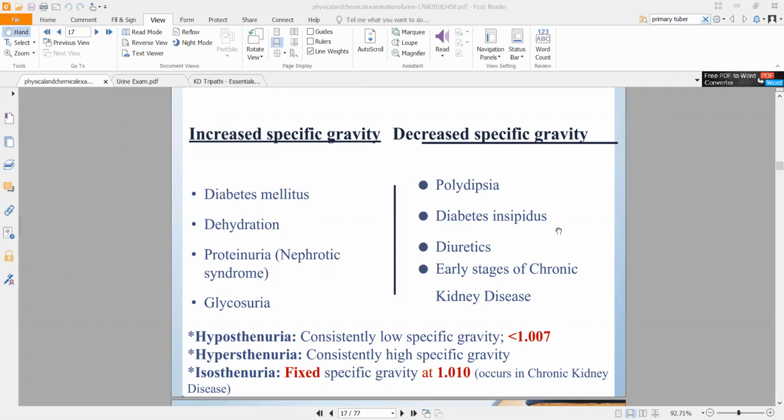All right, you have to give a specific standard when you're telling specific gravity or relative density. You have to relate it to something. So I'm comparing test tube 1 to test tube 2. Then I'll be able to see that test tube A is more dense than test tube B. All right, I hope you understood the concept. Right now, what causes increase in urine specific gravity is diabetes mellitus. This is specifically because of increase in glucose.